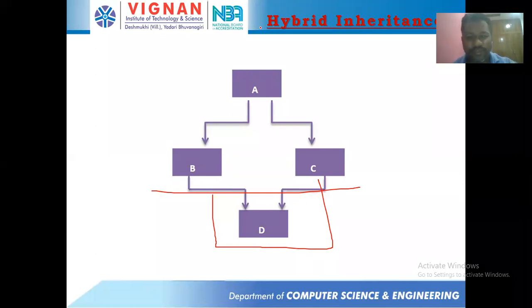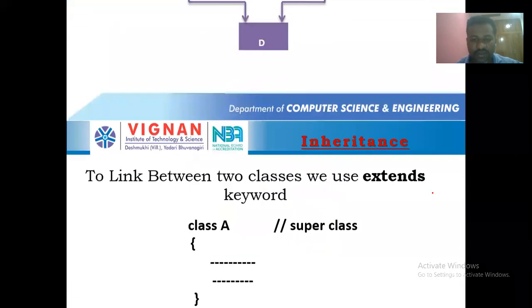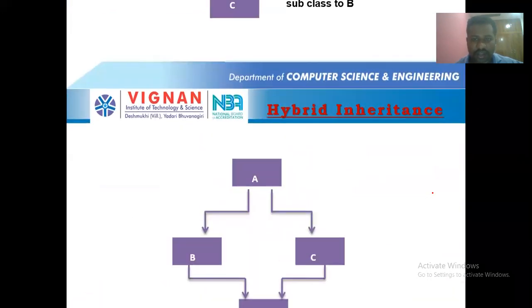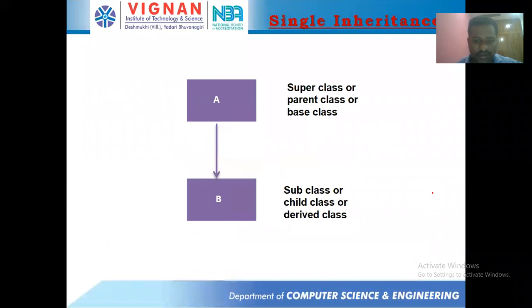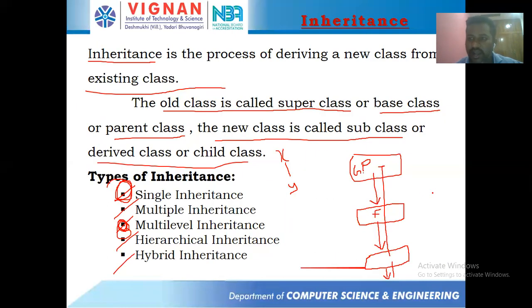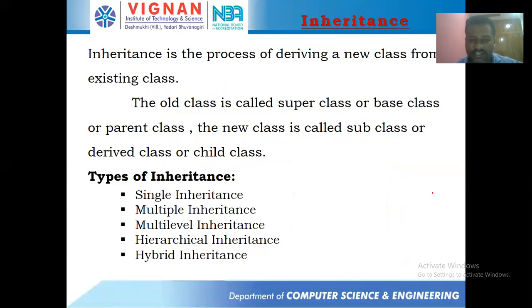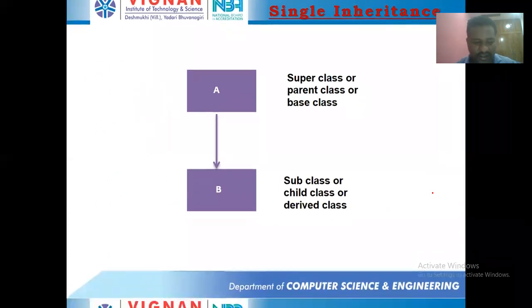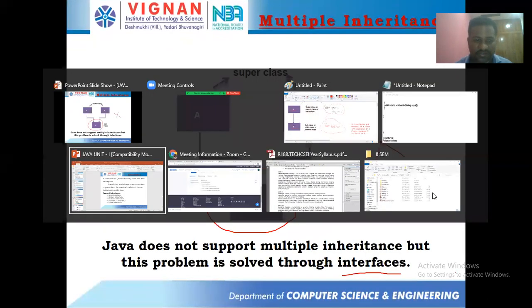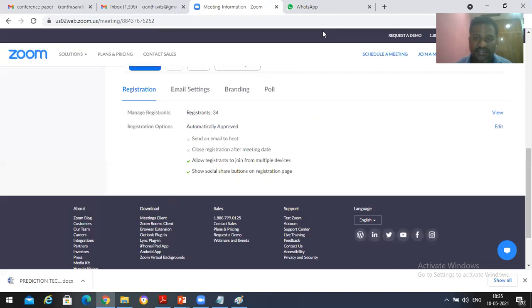Okay, fine. Next thing is hybrid, and then hierarchical will be there. So hierarchical, try to find out hierarchical inheritance, how it would be, and on the internet you will be finding it, or else let's find hierarchical inheritance.